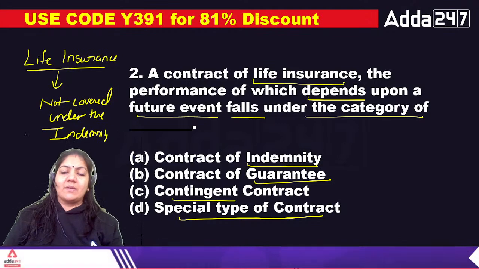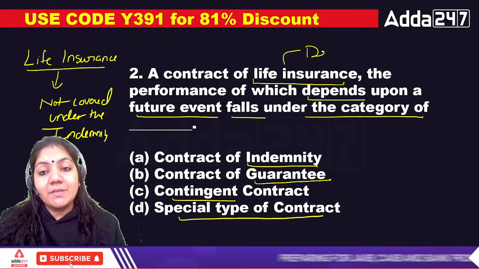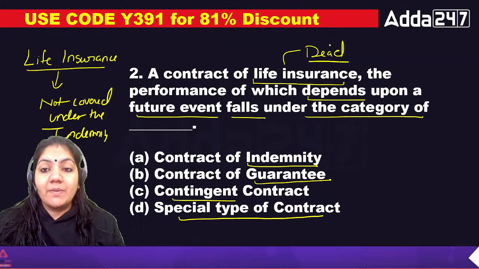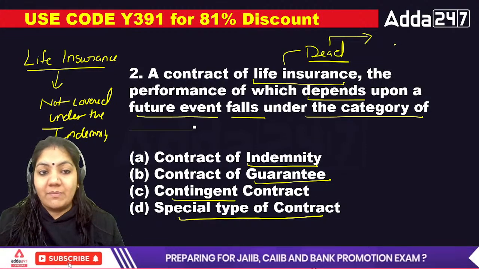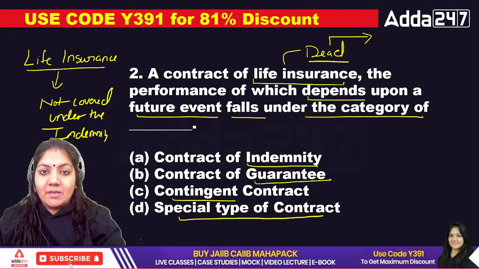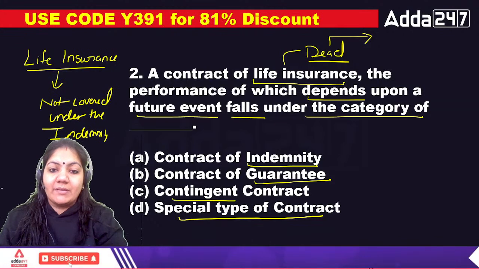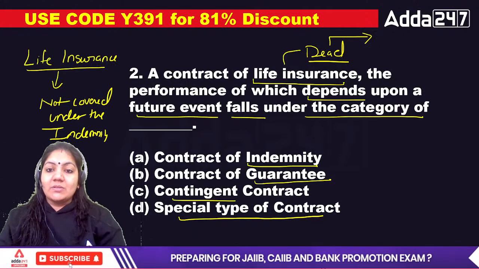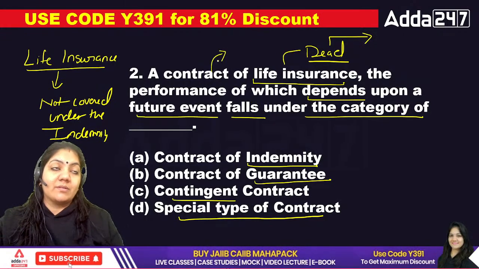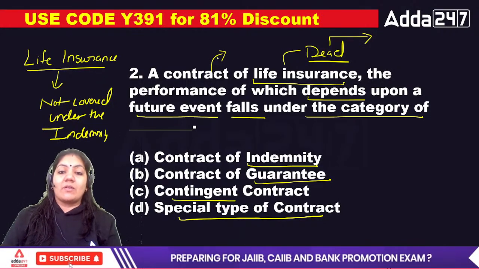The same thing also happens in life insurance, but in life insurance the person is dead, and after that the company gives money to the family members. But in normal indemnity, suppose all the insurance examples are covered under this one. This question also came in your JIB exam, that life insurance is not covered under the contract of indemnity.